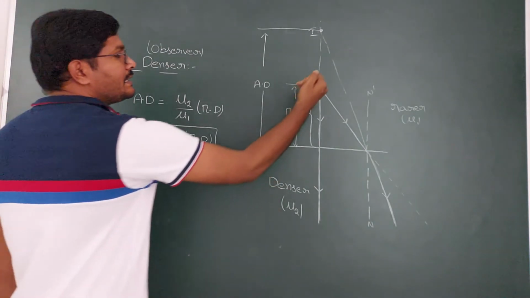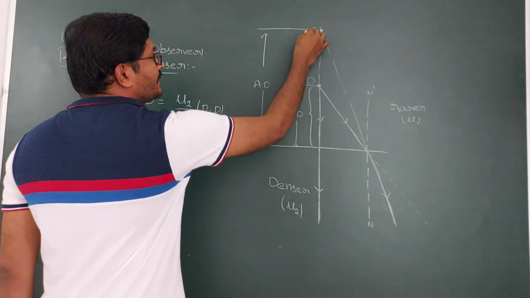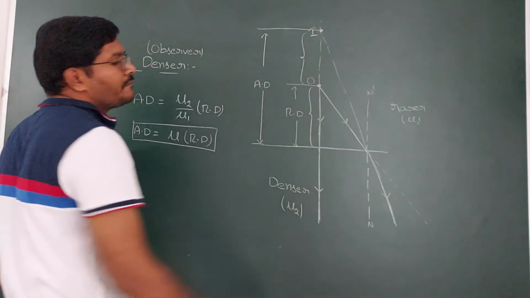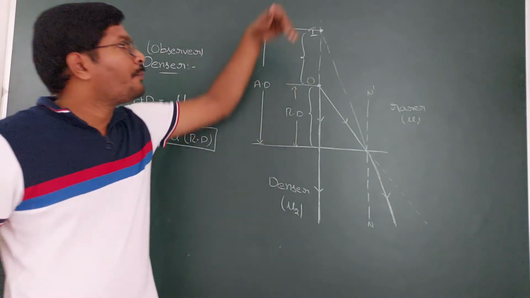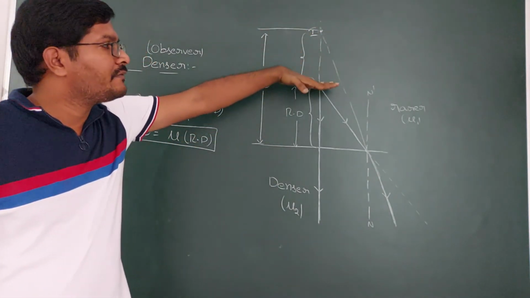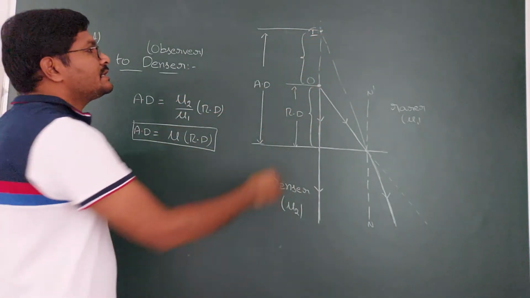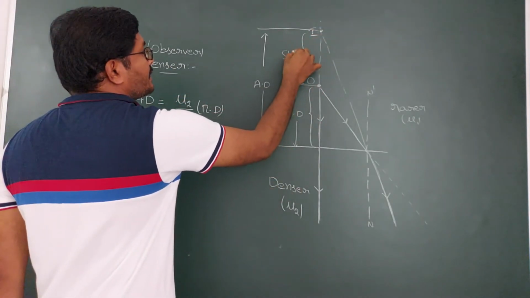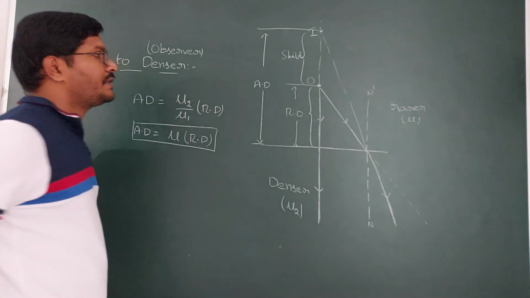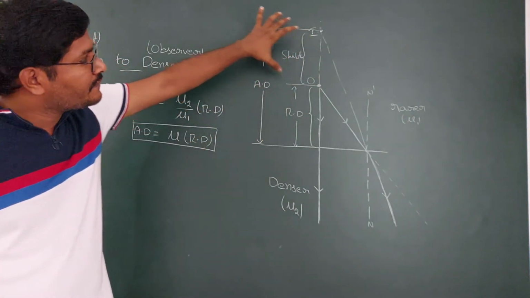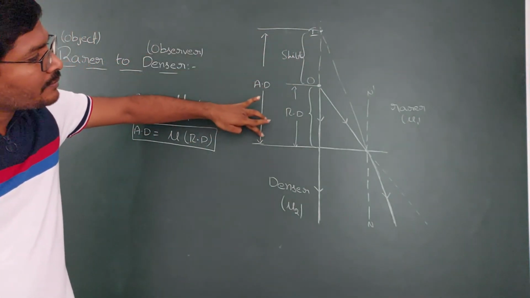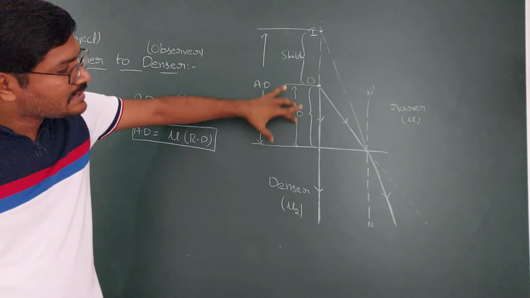And how much it is shifted from the real position? That is, appeared image is shifting from the real position, that is said to be apparent shift. So this is said to be the shift, apparent shift. How much is the shift? So you are going to get the shift from the apparent distance minus real distance.